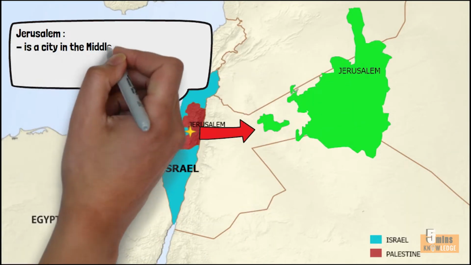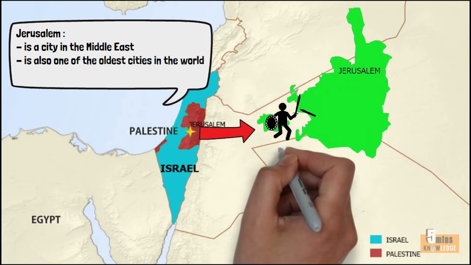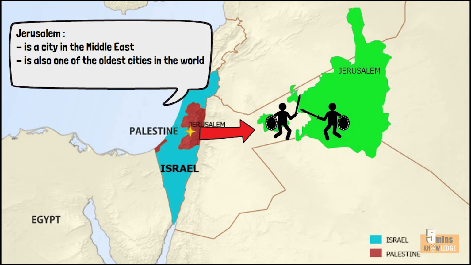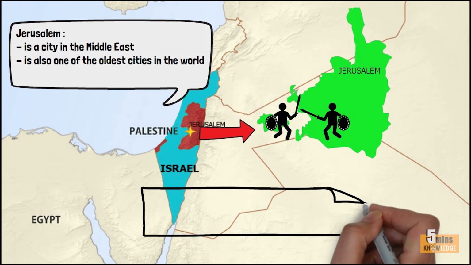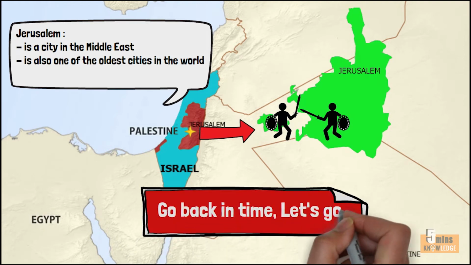Jerusalem is a city in the Middle East and is also one of the oldest cities in the world. Throughout its history, Jerusalem has witnessed many bloody conflicts to compete for it. To understand the origin history of these disputes, we need to go back in time to understand this religious complexity